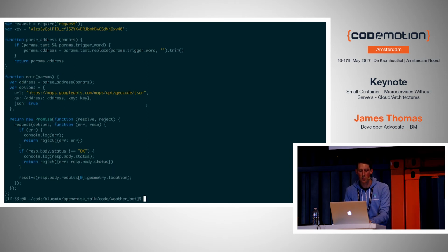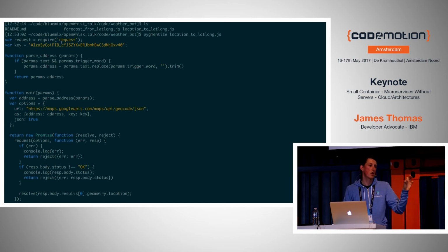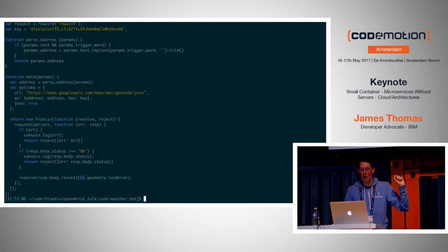So the first service is called location to lat long. This is my address lookup. And you can see all it does is it's got a function called main. It's going to parse the address from the text, and it uses a third-party geocoding API to turn that into a latitude and longitude. It uses a third-party JavaScript module to make an async HTTP request, and when that's available, it returns the latitude and longitude to the user. So let's create our little service now on OpenWhisk.